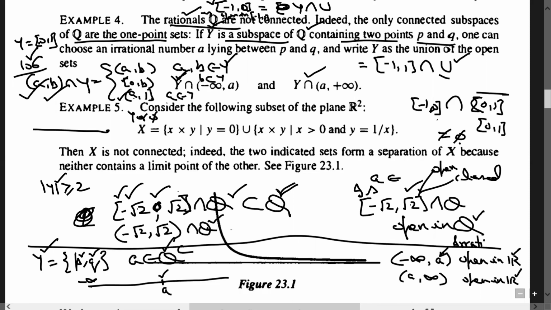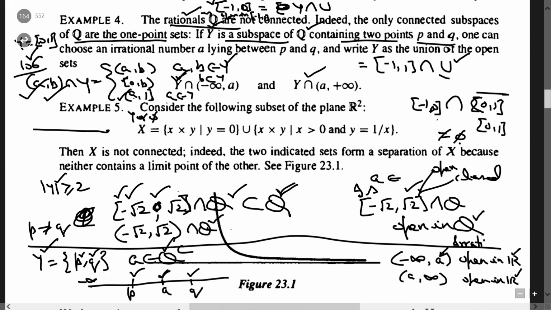Why? Because two distinct points are there. If we have two distinct points, say p is not equal to q, then in between p and q I can always choose an irrational, because these two are rational, and rationals are dense in R. Even irrationals are dense in R. So between every two rational numbers, I can always choose an irrational number.